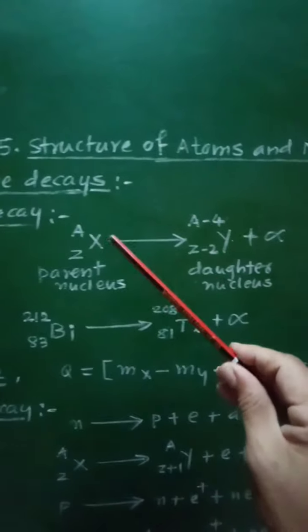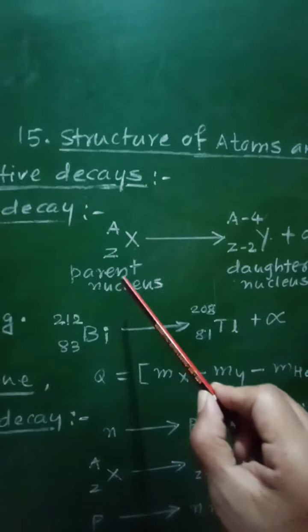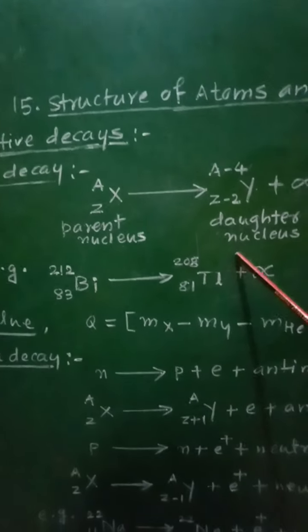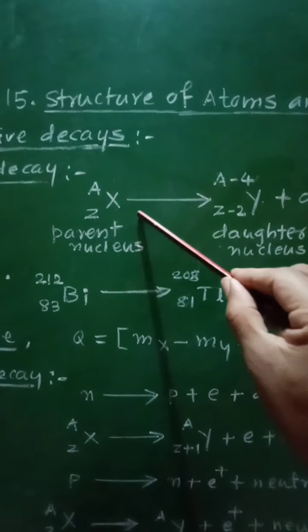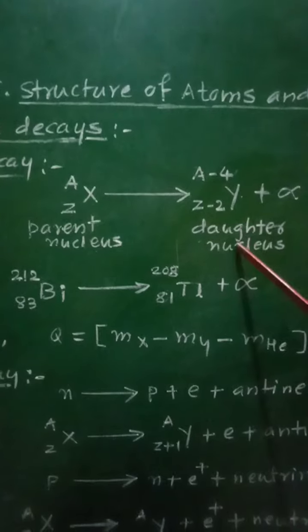Therefore this alpha decay will be expressed like this, that is, parent nuclei will get converted into the daughter nuclei. Now in this case, X will represent the parent nucleus and Y will represent the daughter nucleus.